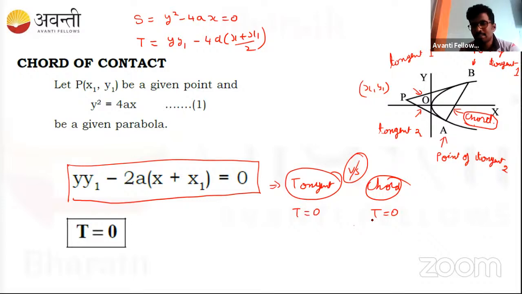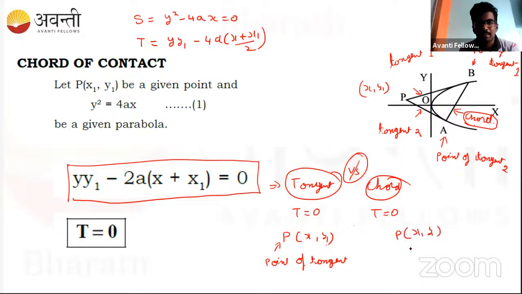But when to use the tangent and when it becomes a chord depends upon the point. The point (x1, y1) should be given as the point of tangent. And for a chord, the point P (x1, y1) is not a point that lies on the parabola. It is an external point, lying outside the parabola.